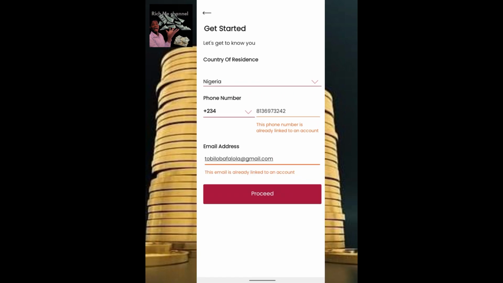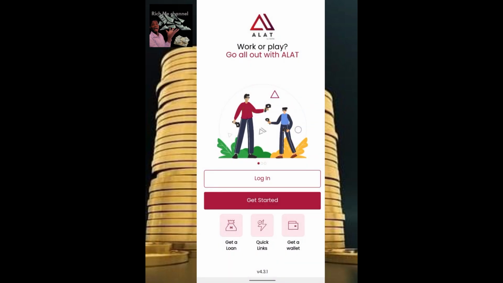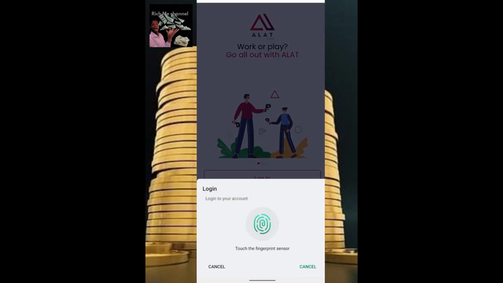The next thing, after leaving this page, is that they're going to ask you to confirm your email address, so you need to verify that. After verifying your email, you need to create your password. After creating your password, the next thing is to log in. Now let's log in, and I'm going to show you the real deal. I'm logging in right now.